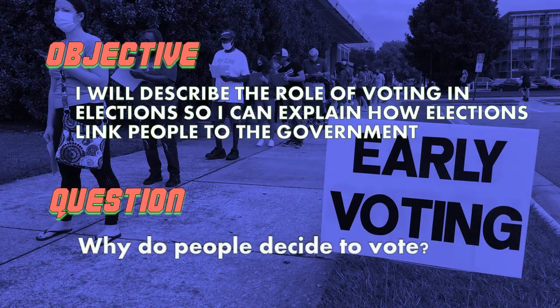Our objective today, we want to make sure we can describe the role of voting. We want to find out how people vote and all this kind of stuff. We want to find out when and who is voting. We want to be able to use that to explain how elections link people to the government. This is probably our most obvious of the linkage institutions, but we still got to explain how elections serve to link the people to the government.